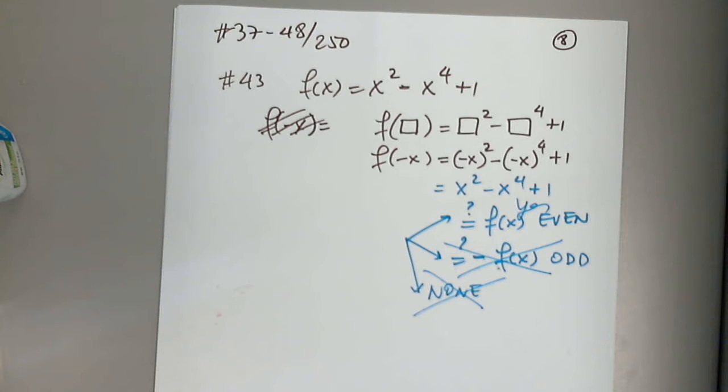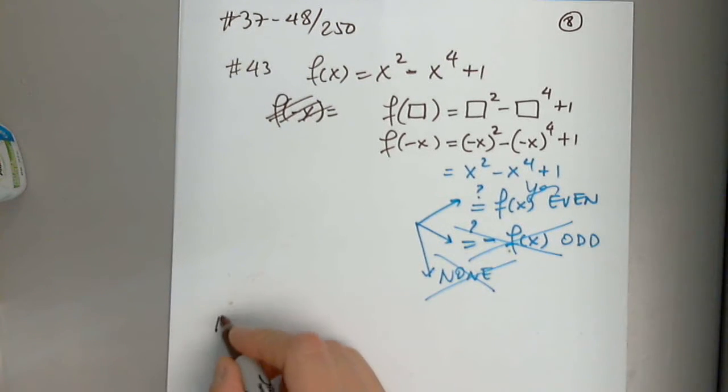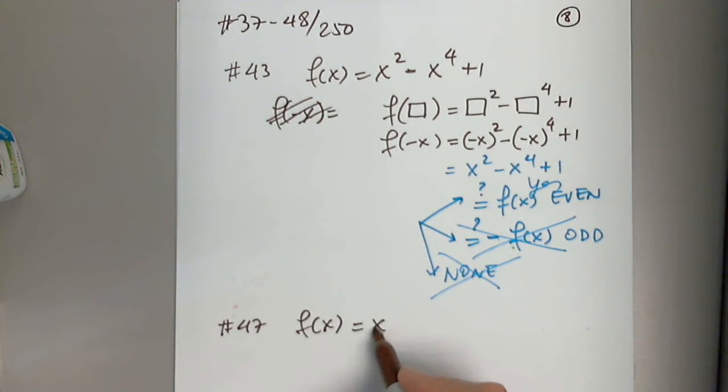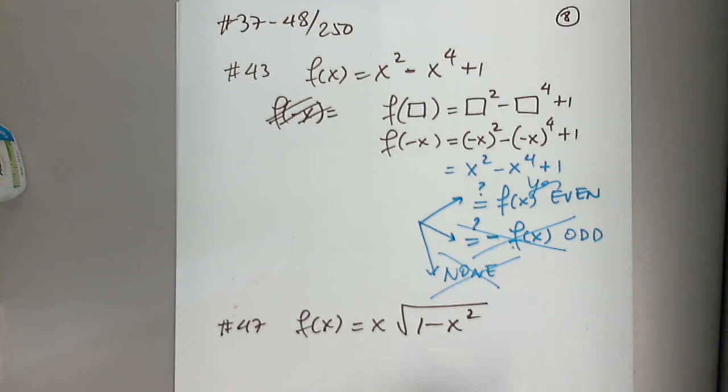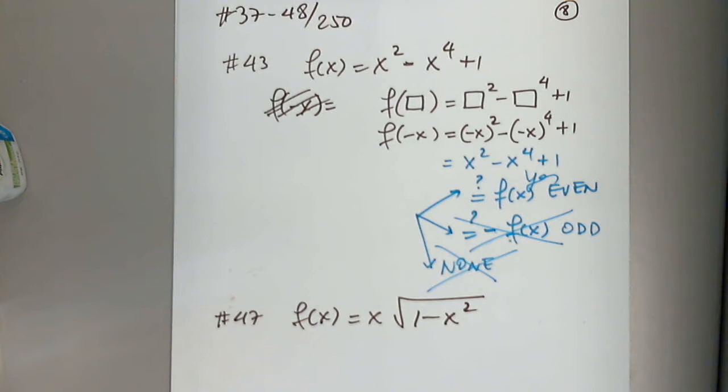Awesome. Okay, let's do one more. Let's say 47. In 47, we have f of x equals x times the square root of 1 minus x squared. We have the same question here. Is this function symmetric? I don't know. What do I need to determine?